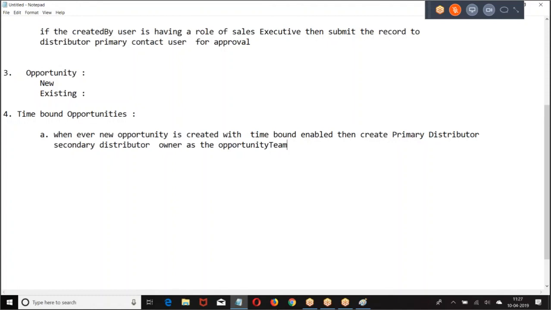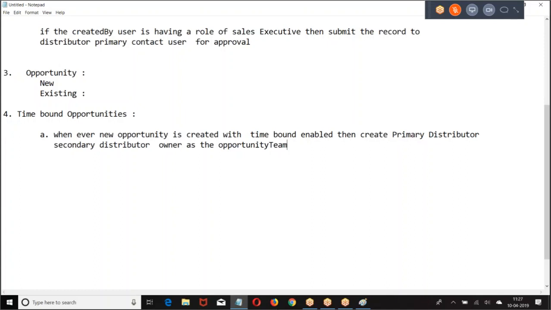You respond fast because the equipment should be distributed from top levels. So those members are also added as a team member so that they will respond on this, how fast they can deliver it. So it should be notified to the rest of the distributors also that it is a time bound opportunity. All right. So how will you achieve it?